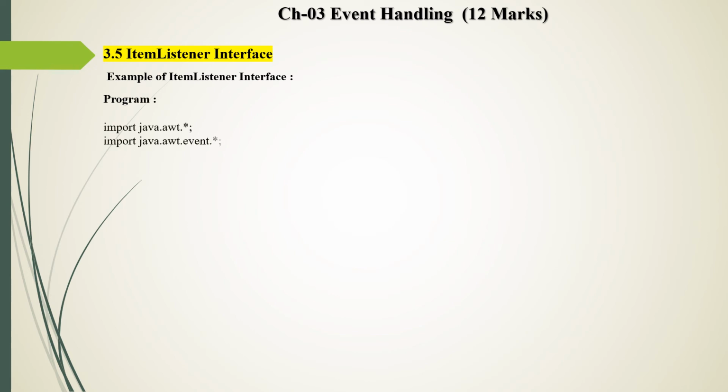Then we see the example of ItemListener. First we import the AWT package, and second we import the java.awt.event package. Then we define one class ILExample, which implements ItemListener. Okay, so it is the first step. Then we define two checkboxes, ch1 and ch2. Then we define one label L1. Then we define the constructor of our class ILExample.